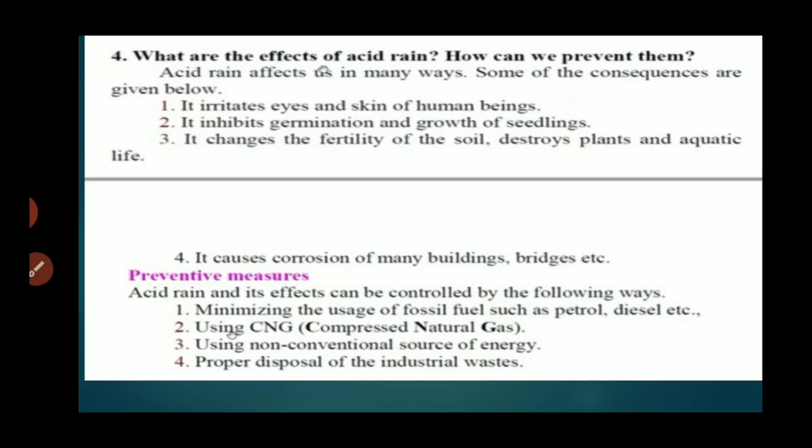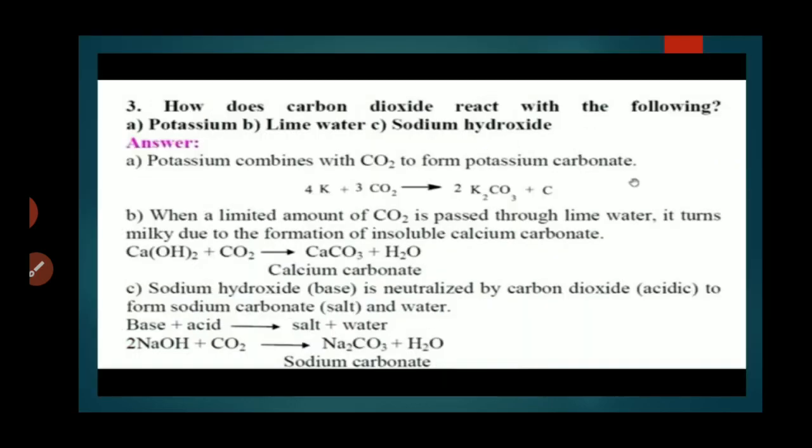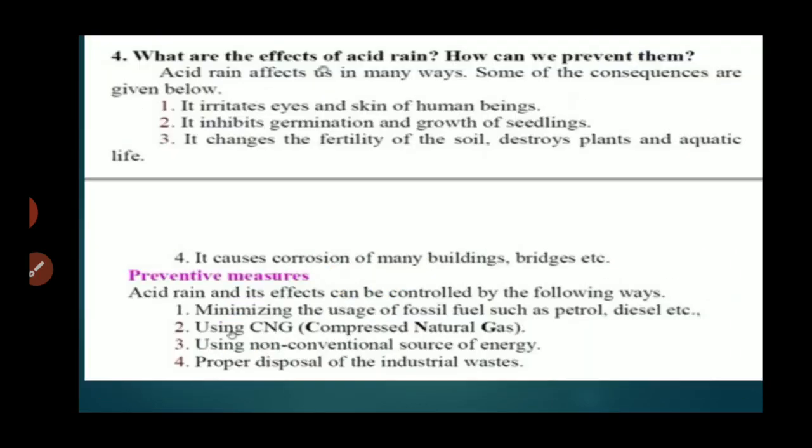It inhibits germination and growth of seedlings. It changes the fertility of the soil, destroys plants and aquatic life. It causes the corrosion of many buildings, bridges, etc.